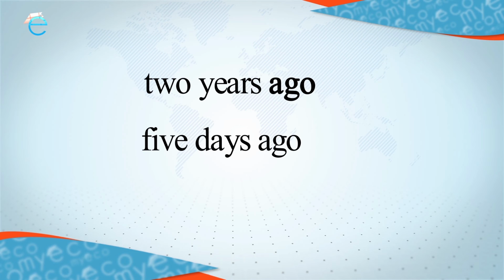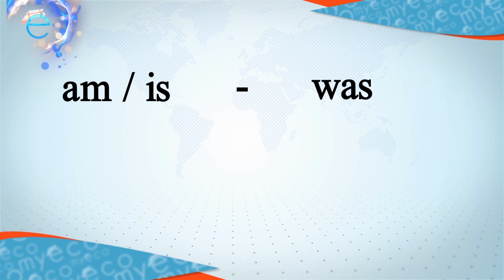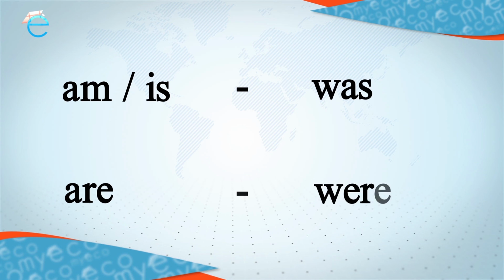In the present tense, we use am or is, and that in the past tense is was. For example, I am, he is becomes I was, he was, she was. In the present tense, we are, they are, you are become were. For example, they were, we were, you were.